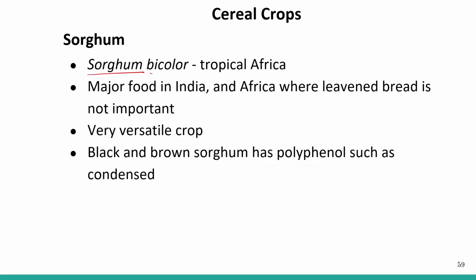Sorghum bicolor, this is the scientific name, and it is found in tropical Africa. It is a major food in India and Africa, right? A very versatile crop. Black and brown sorghum has polyphenols such as condensed tannins. So black and brown sorghum also contain polyphenol content, right?